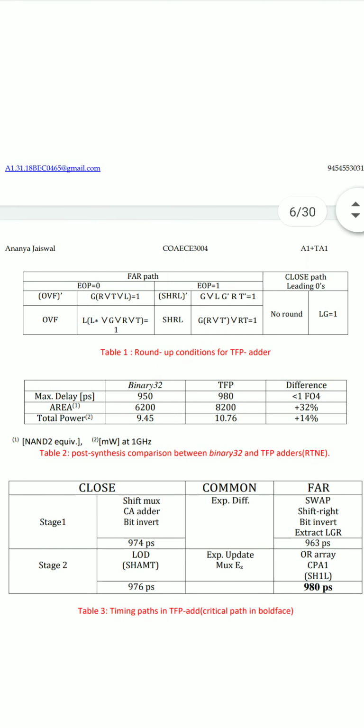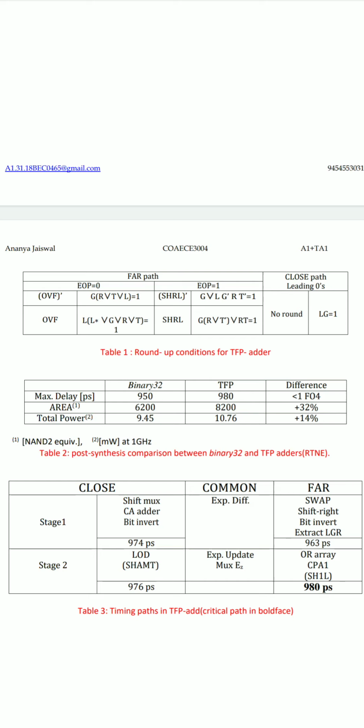The following table 1 shows the round up conditions for the TFP adder, with table 2 showing the post-synthesis comparison between binary 32 and TFP adder, and table 3 showing the timing paths in TFP add, critical path in bold face. As seen in table 1, it comprises of the far path and the close path.